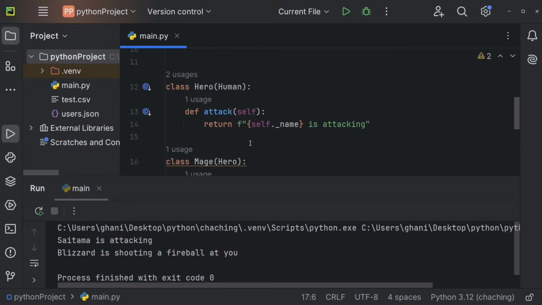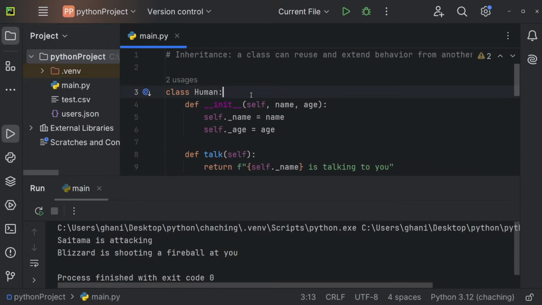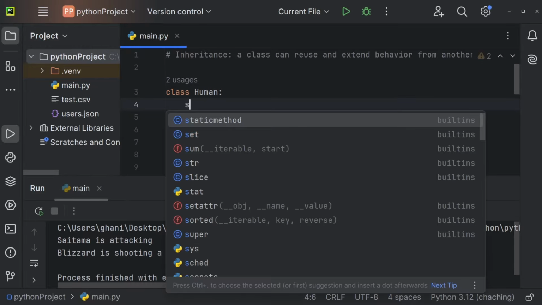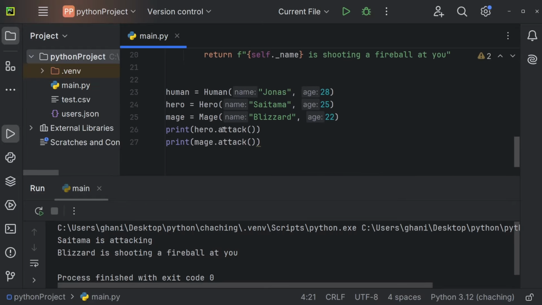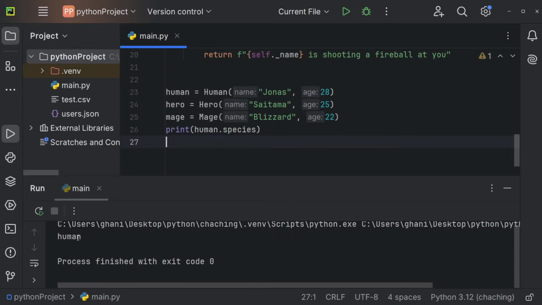Now, of course, we could also have a class variable, species, for example. So species is going to be equal to human. And now let me just print human.species, like so. And let me run the code. And you can see we're getting human.